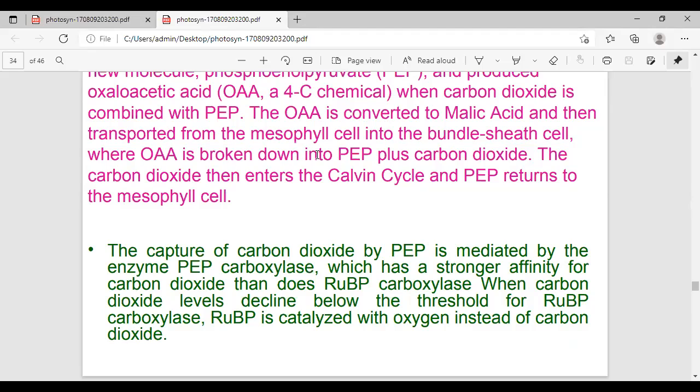This suggests that the C4 pathway is biologically much more evolved compared to the C3 pathway. These plants grow in a temperature range between 30 to 45 degrees centigrade. How many angiosperm species? A total of 1500 species of angiosperms. How many families are there? A total of 19 families undergo the C4 pathway.